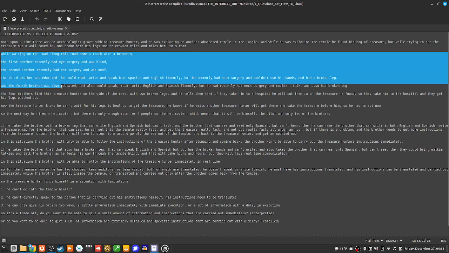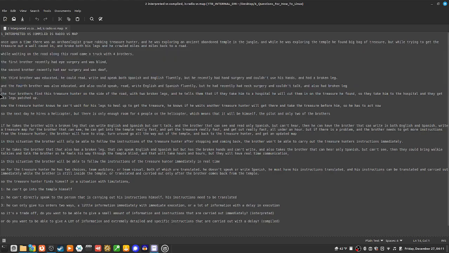The fourth brother was also educated and also could speak, read, and write English and Spanish fluently, but he had recently had neck surgery and couldn't talk, and also had a broken leg. The four brothers find this treasure hunter on the side of the road with two broken legs, and he tells them that if they take him to the hospital, he will cut them in on the treasure that he found. So they take him to the hospital and they get his legs patched up.